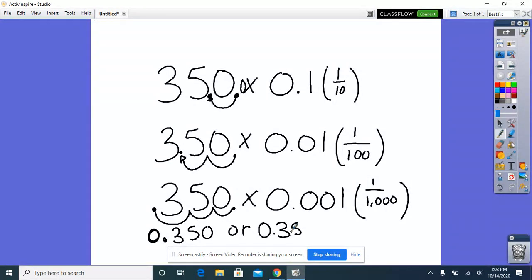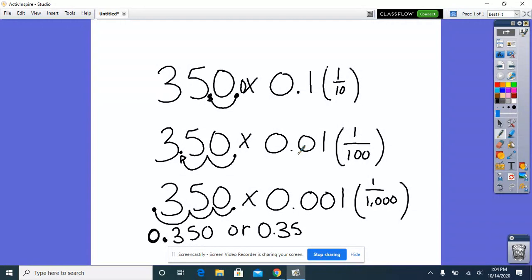So all we're doing is really moving that decimal in and moving that decimal out. When you have other decimals, this number is 1/10, right? So I'm taking 1/10 of this number. When I have 1/100th, I'm taking 1/100th of this number. And all that means is you're moving that decimal in that many spaces.